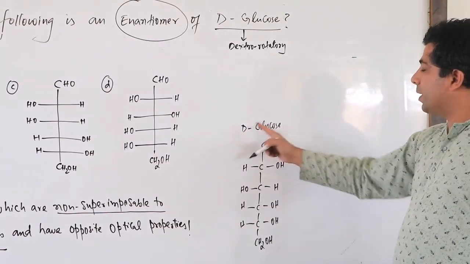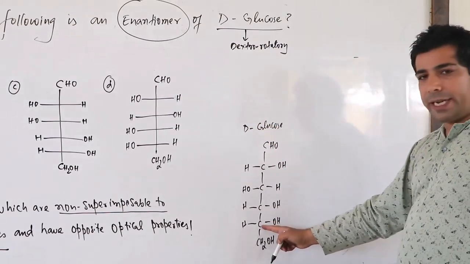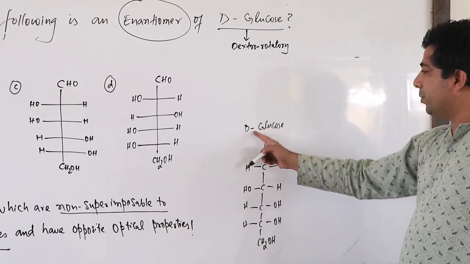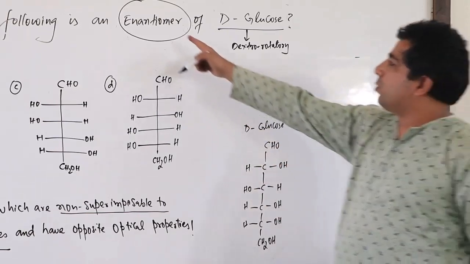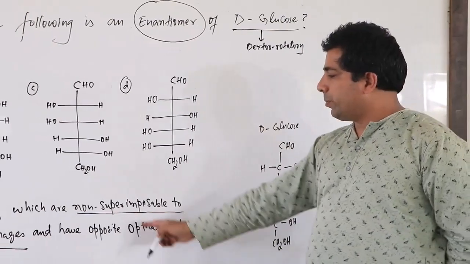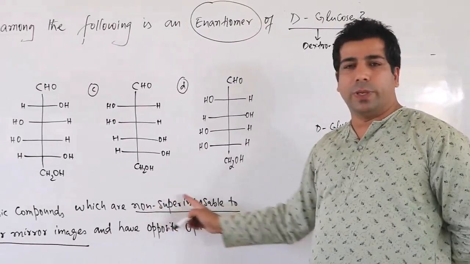Why D-glucose? Because we know that at the last chiral carbon, that is the fifth carbon, it has the OH group on the right side, so it is D-glucose. I want to find out the enantiomer of D-glucose, and that enantiomer will be non-superimposable.